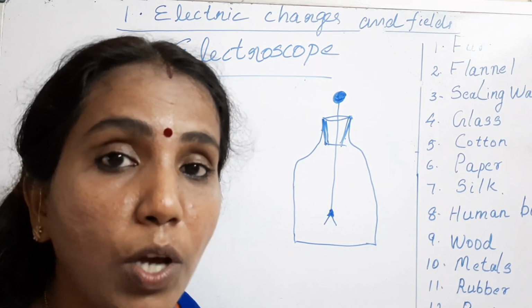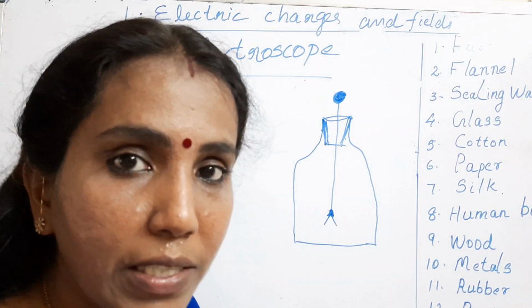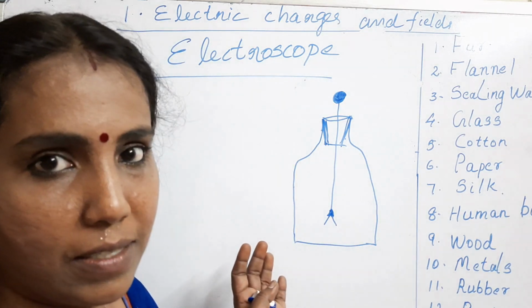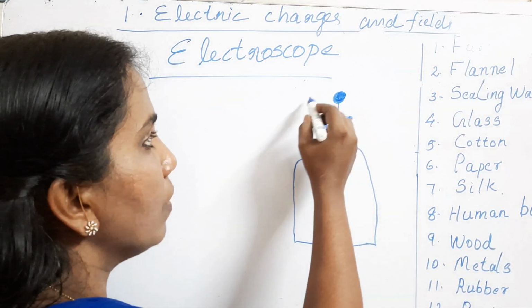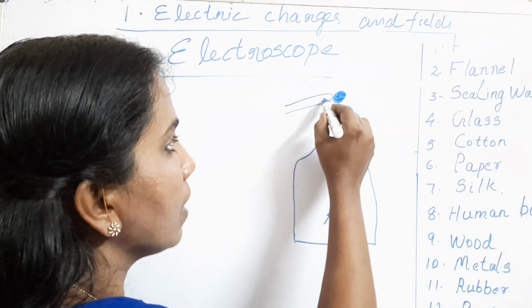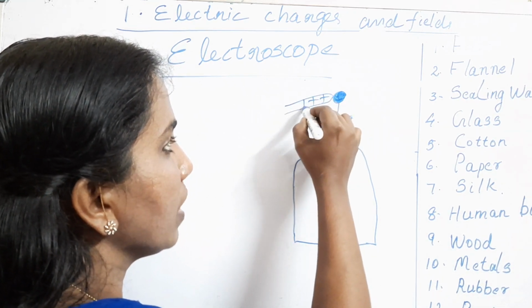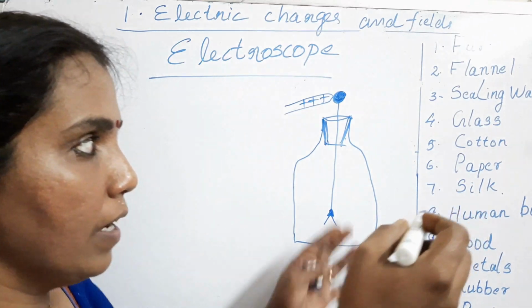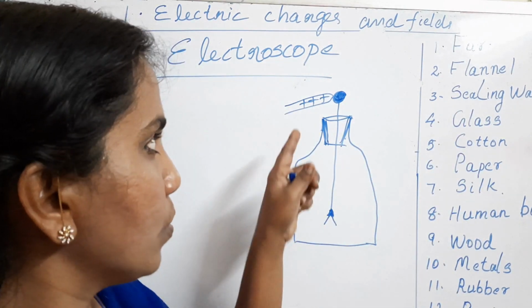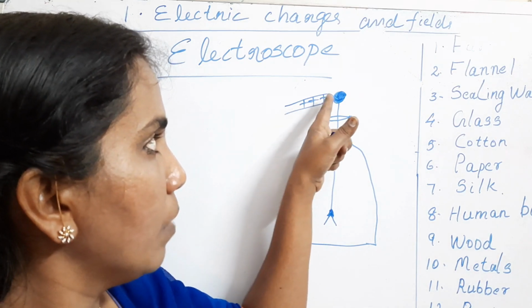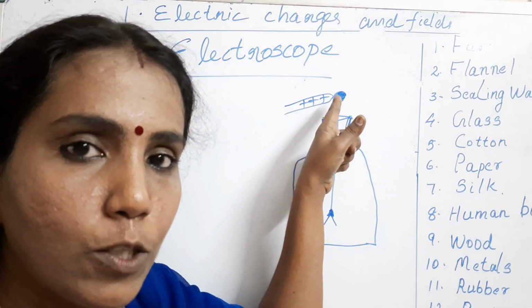And what is the use of the electroscope? It is used to detect the presence of charges. And you know how it detects the presence of charges? When you bring a charged glass rod, suppose that glass is rubbed against silk, so glass acquires positive charge, so that glass is brought in contact with this ball.